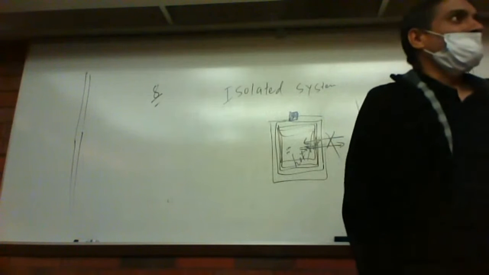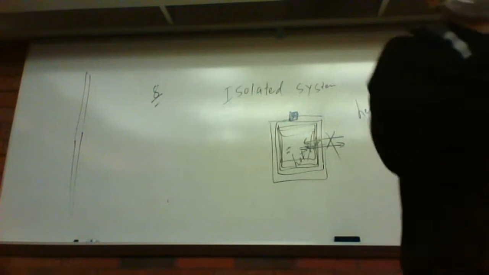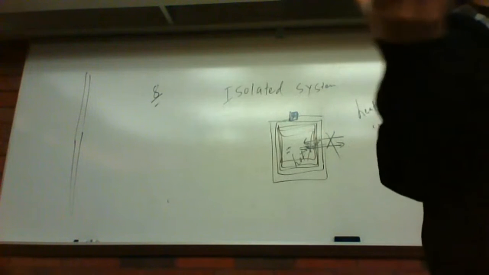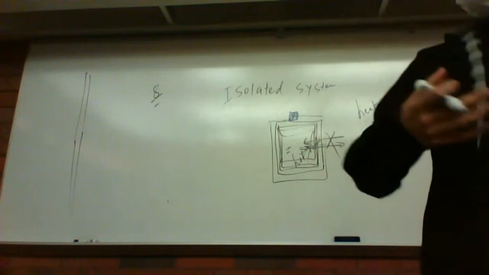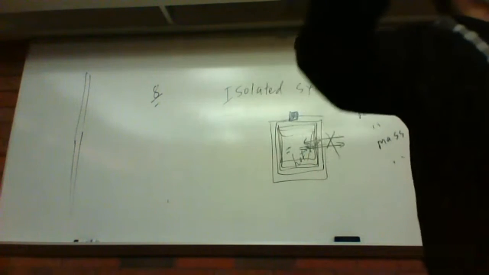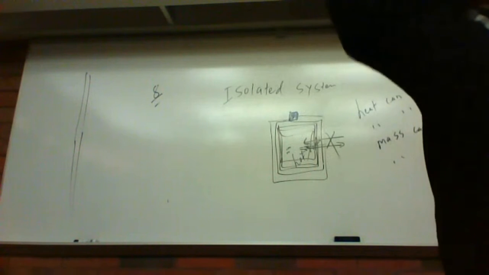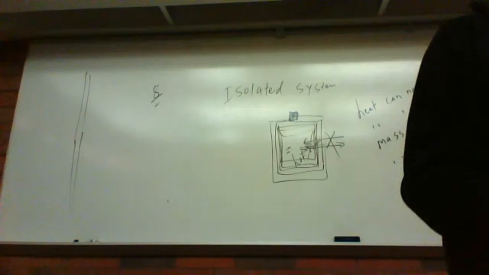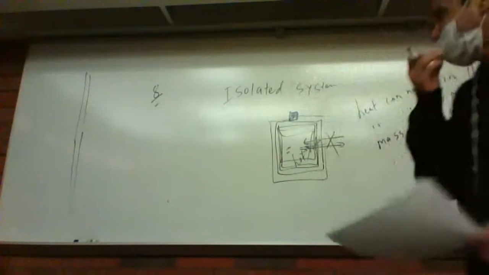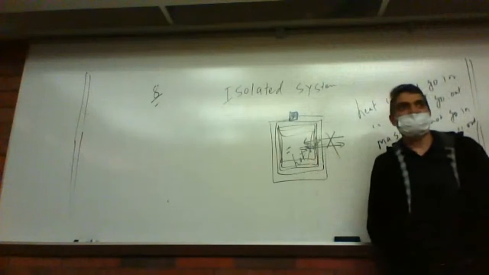If we could make a perfect thermoflask, and I heat water and put it in the flask, it would remain hot forever. That's impossible, so there is no perfect isolated system. This thermoflask is only close to an isolated system.